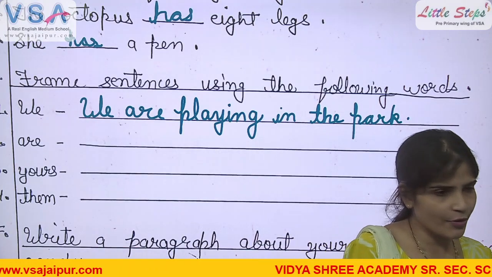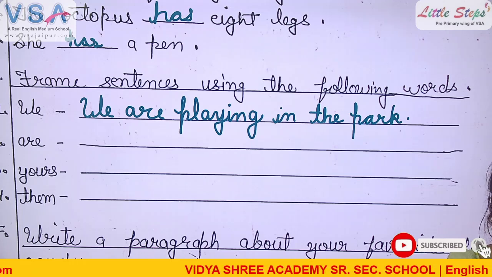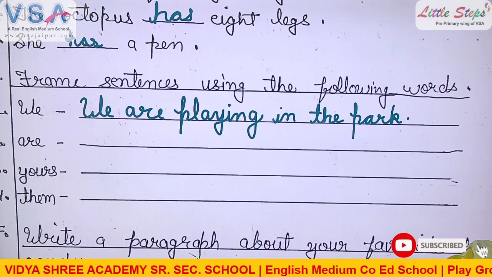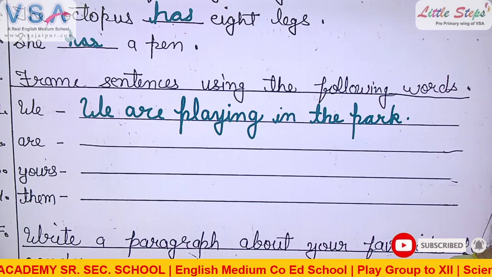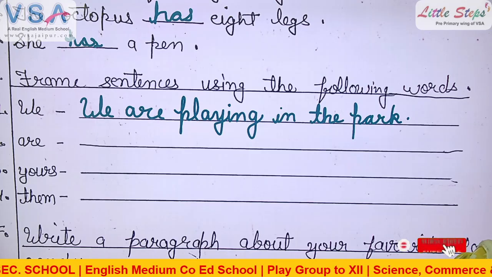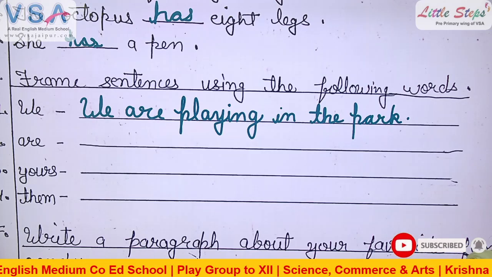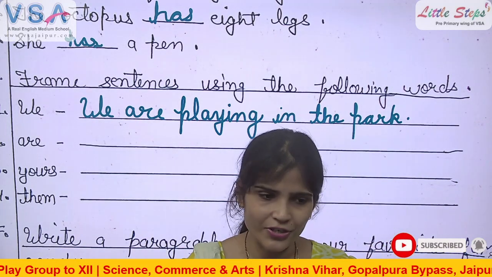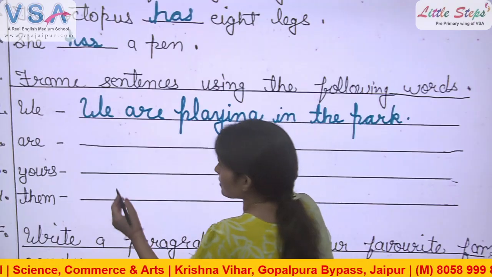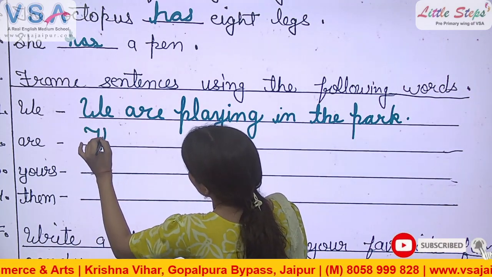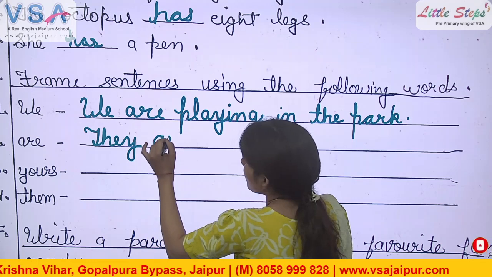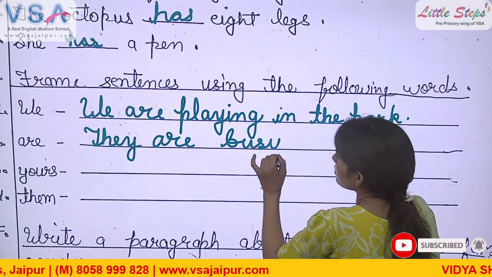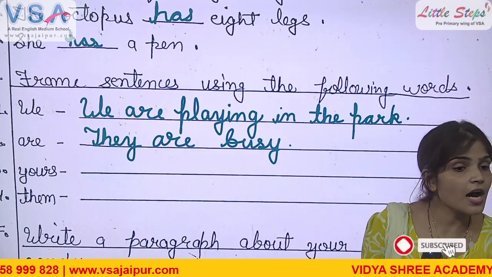These trees are very beautiful. These trees are very big. These trees are tall. We can frame any sentence. There are many classrooms in our school, right? There are many students. There are 18 students. They are so cute. Okay. So you can write any sentence. They are busy. Write a simple sentence. They are busy.